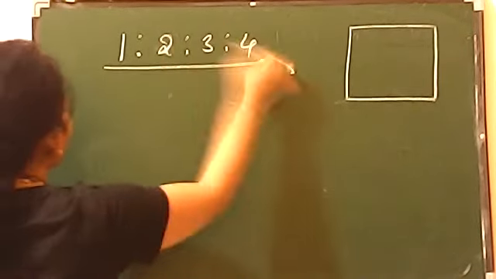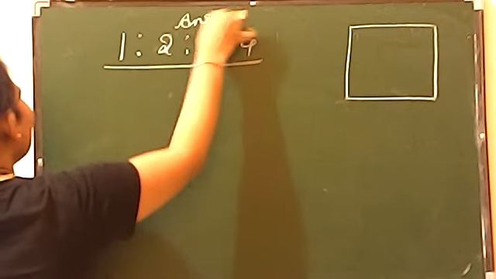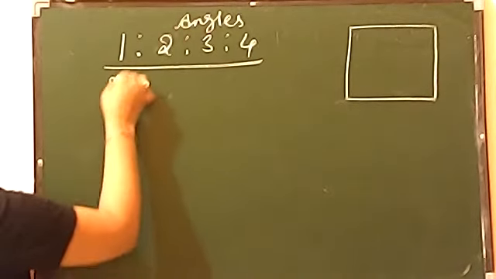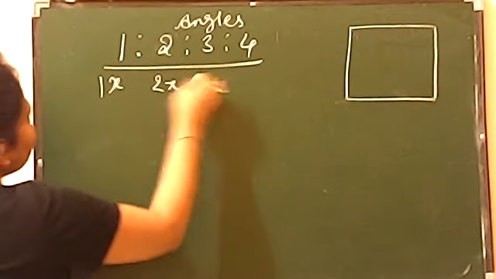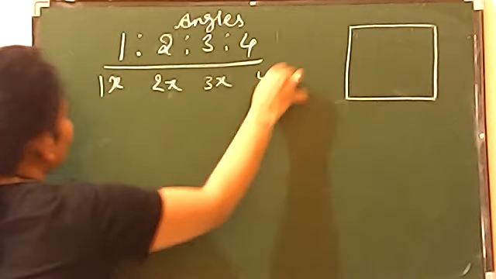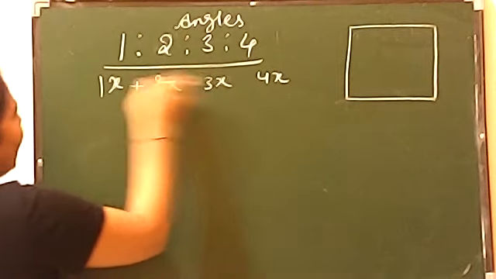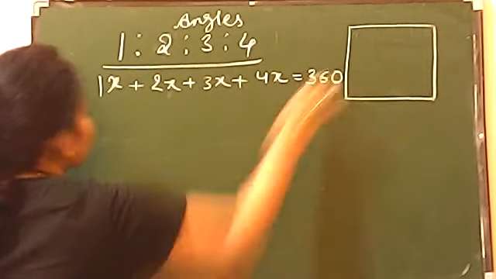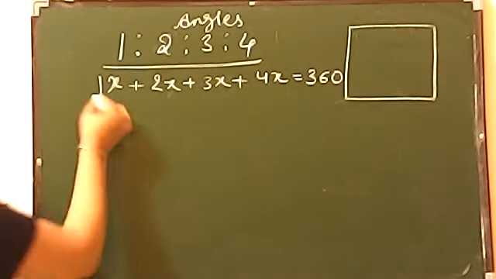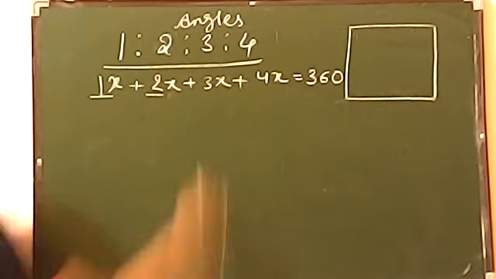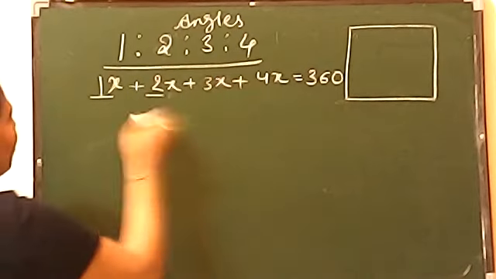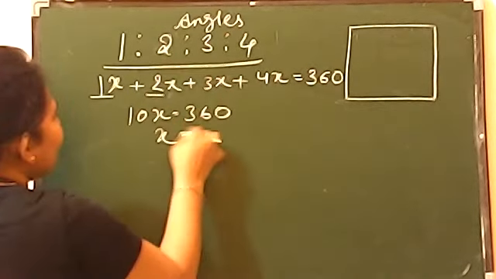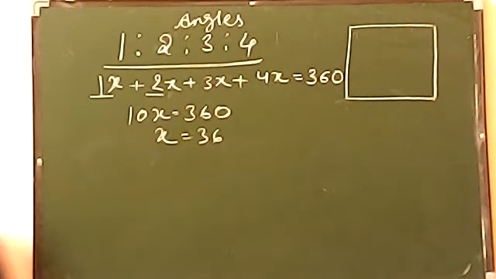The angles were in the ratio of 1:2:3:4. It means this is 1x, this is 2x, this is 3x, this is 4x. Means when you are adding all these angles, it will give you 360 because a quadrilateral has the sum 360 altogether. So 1 and 2 will give you 3x, 3 will give you 6x, 4, 10x. Means you will have x value is equal to 36.